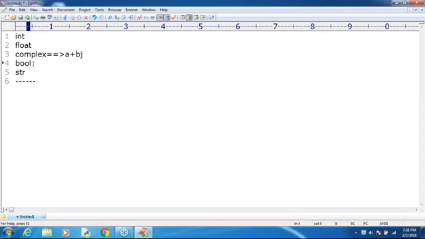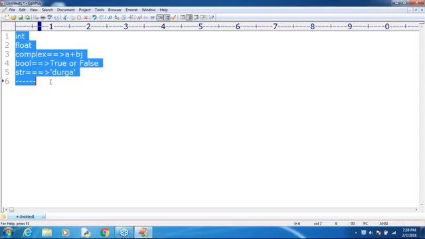Next, boolean values represent logical values like true or false. Next, str means a single character or a sequence of characters. Something like Durga, if I want to represent this value, some data type must be required. That data type is str. Clear up to this, right? So in Python, these 5 are the fundamental data types.